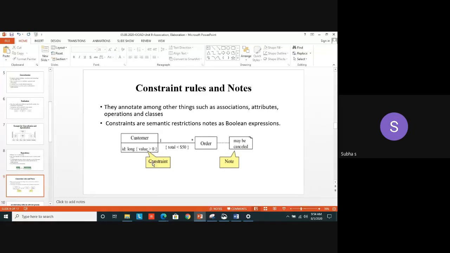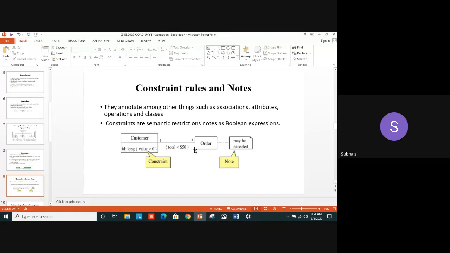In this example, we have seen this one, constraint. In the attribute, I have defined a class called what? Customer. What is the attribute here? ID, customer ID. Of type what? Long, long int. I have mentioned the long int data type. In particular, what constraint have I given? The value should be greater than 0. Yes. The customer ID value should not be 0. You can't give a 0 value or null value to the customer ID. So this is called a constraint.